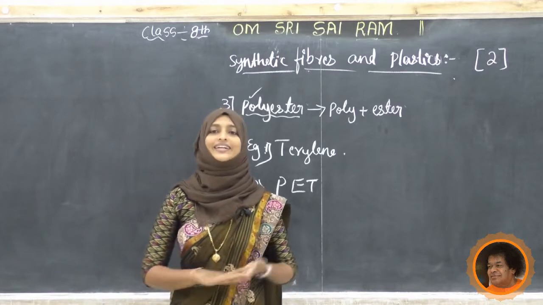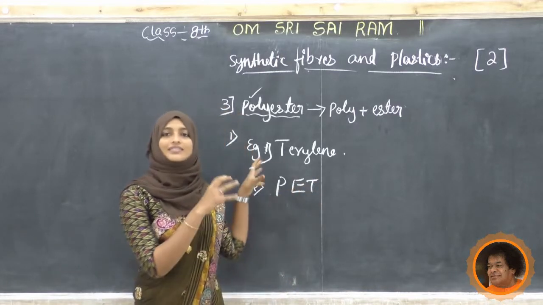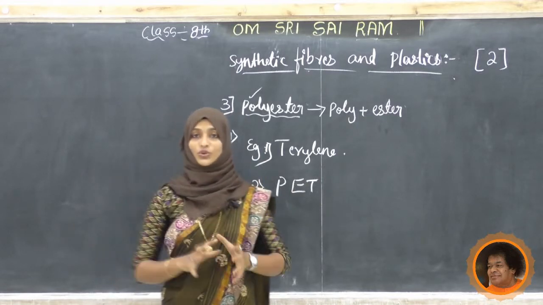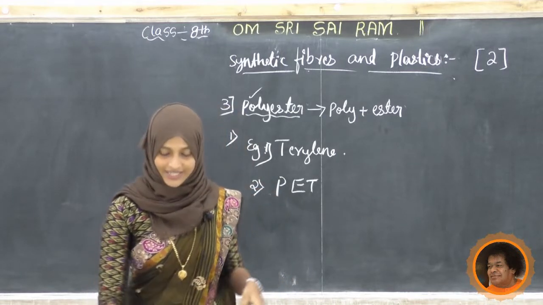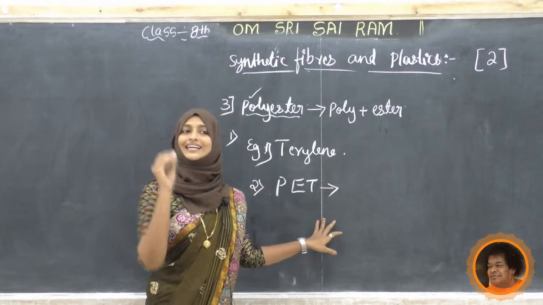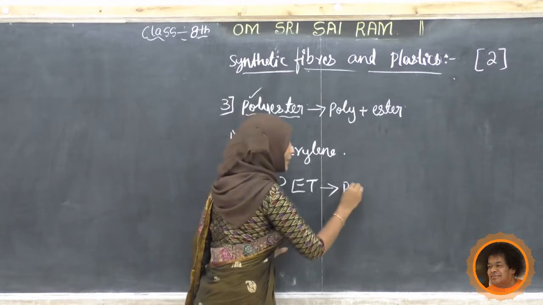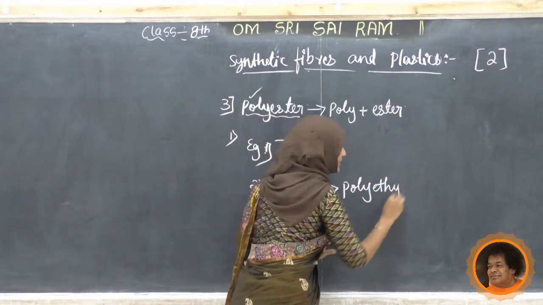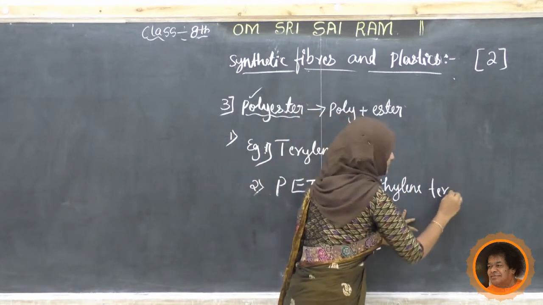Actually, she prefers these bottles or utensils or any container to store sugar, rice or any grains. The full form is polyethylene terephthalate. What is that? Poly means many, ethylene and terephthalate.